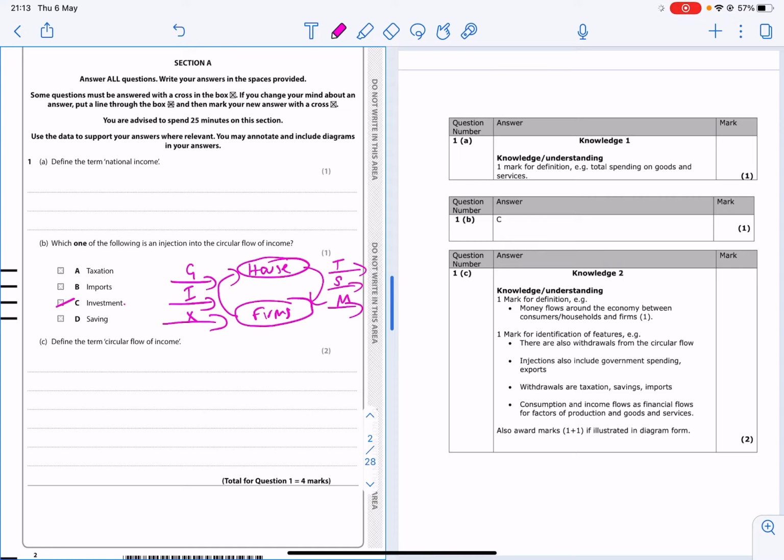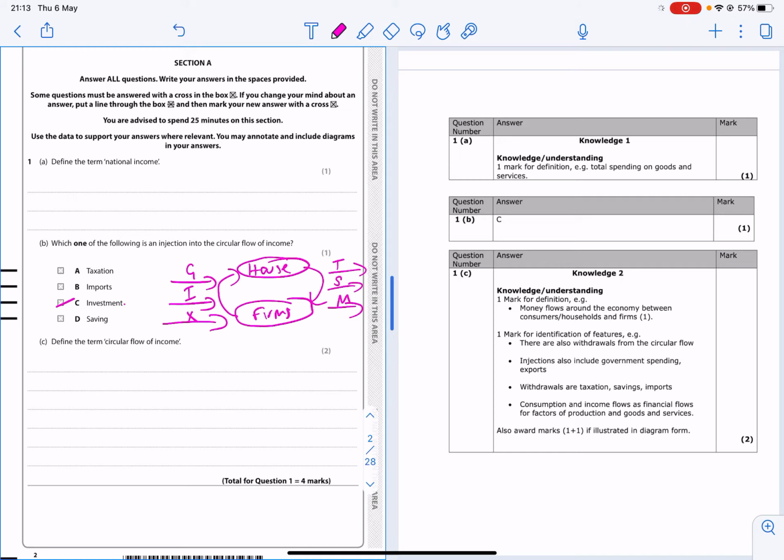Part C is linked to part B: define the circular flow of income. Now most people know what the circular flow of income is, but are not quite so sure about how to define it or how to describe it. So it's the way money flows around the economy between households and firms, as in that little diagram above. That's the first part, and then the second part is where you would just give an example of an injection or give an example of a withdrawal.